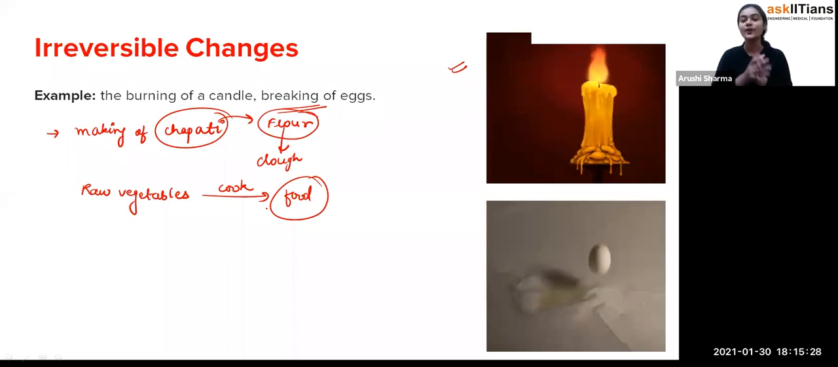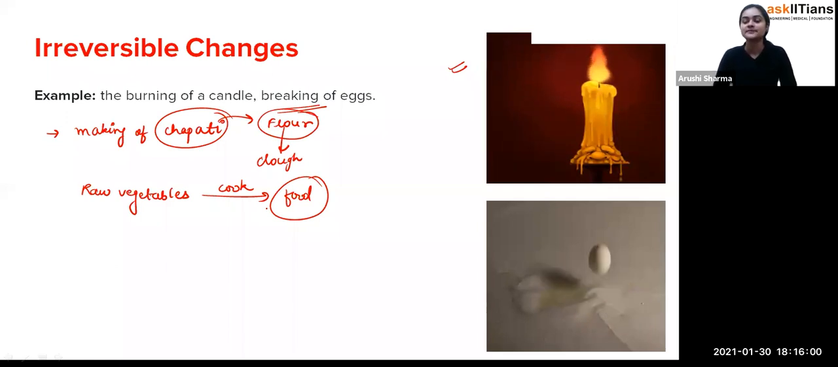Now, moving towards another type of changes which we have in this chapter. So if I ask you, what should I ask you? Let me think. You'll say, ma'am, you take so much time for asking a question. It's not like that. I just want to ask one thing. What should I ask you?